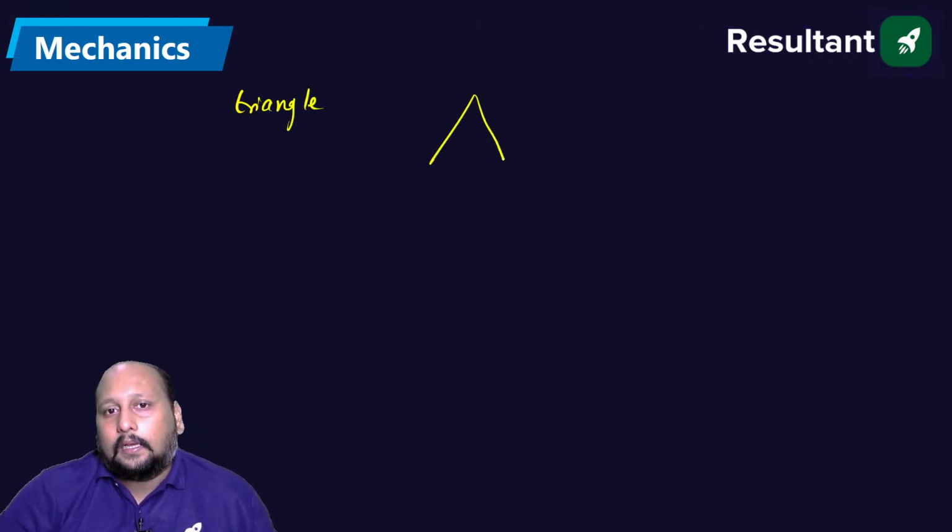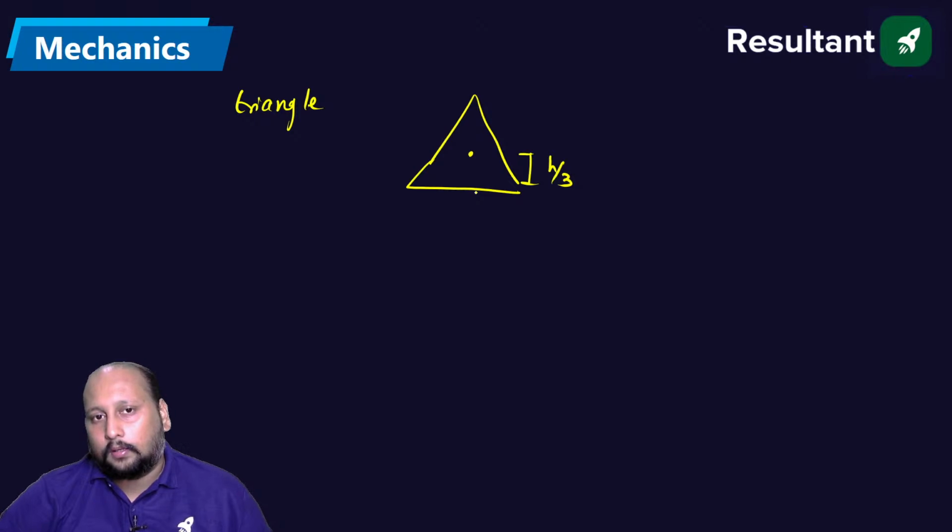See, we are having a triangle. If we are having a triangle, the centroid is h/3 from the base.